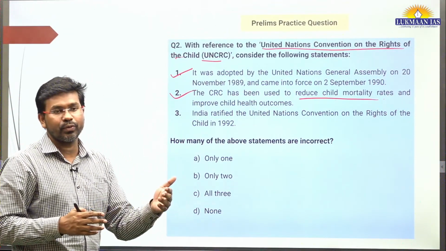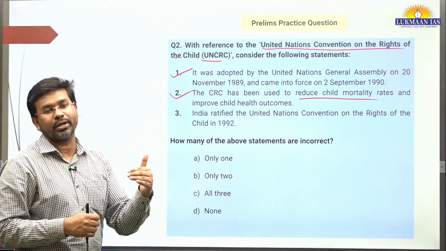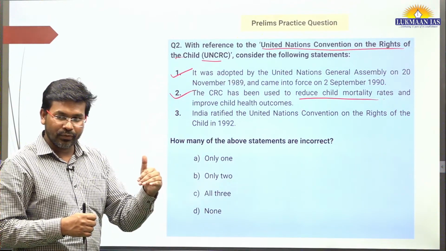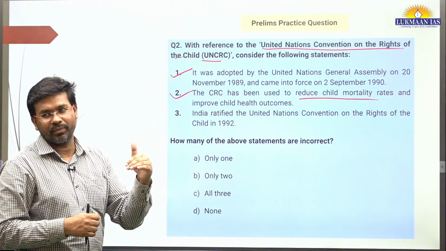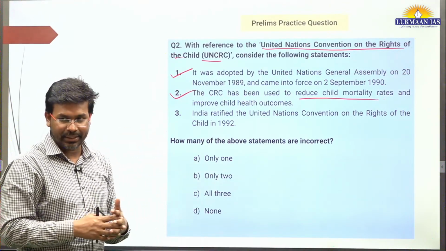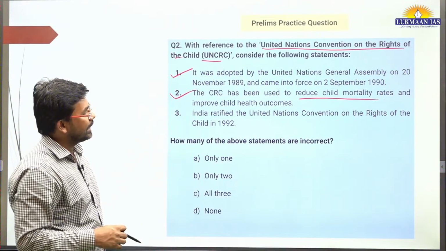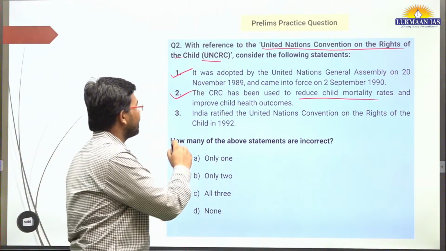So in India also we have, let's say, labor reform policies where they talked about the children below the age of, let's say, 15 or 14 years cannot be made to work in hazardous industries and all. Okay, so this is the thing. So India ratified the United Nations Convention on the Rights of the Child in 1992.